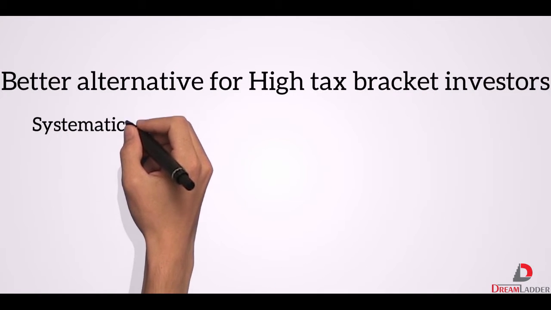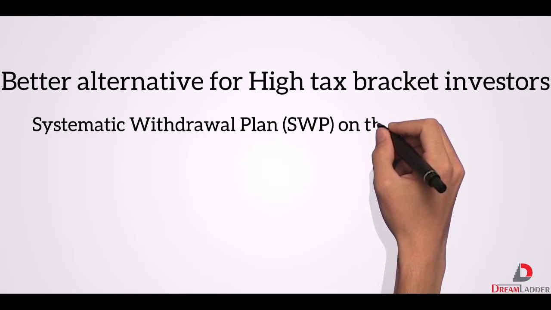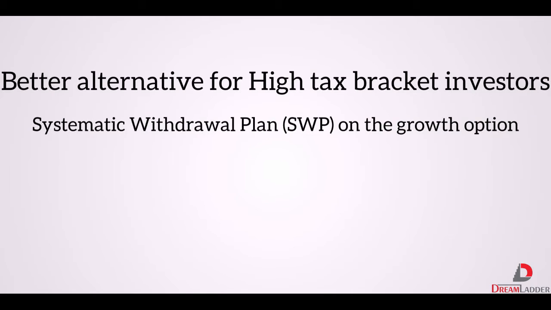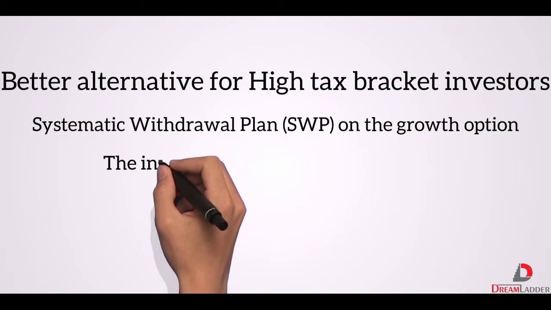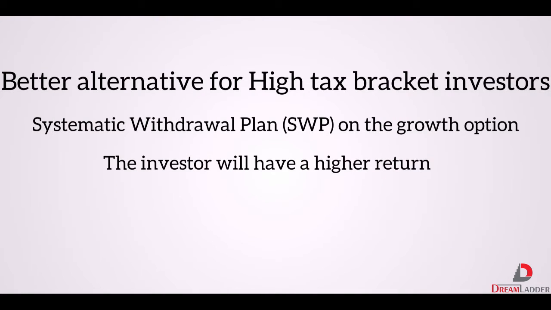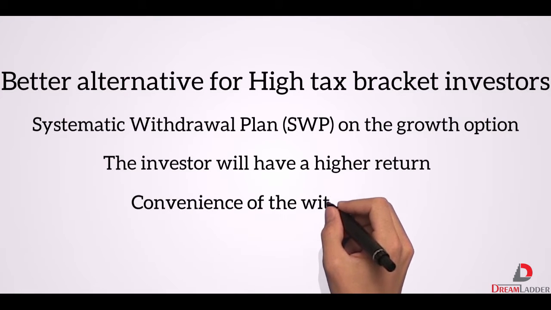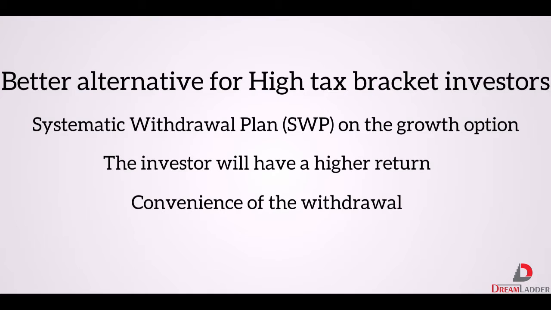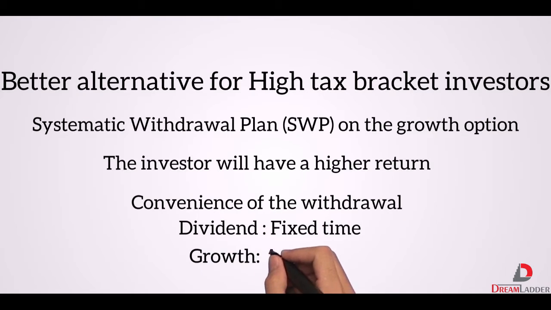Systematic withdrawal plan on the growth option should be used for predictable cash flow instead of the dividend, because after a tax deduction, the investor will have a higher return. Another great reason for choosing the growth option is the convenience of the withdrawal. Unlike dividends, which are declared by the mutual funds company, investors can decide when to book profit in growth options.